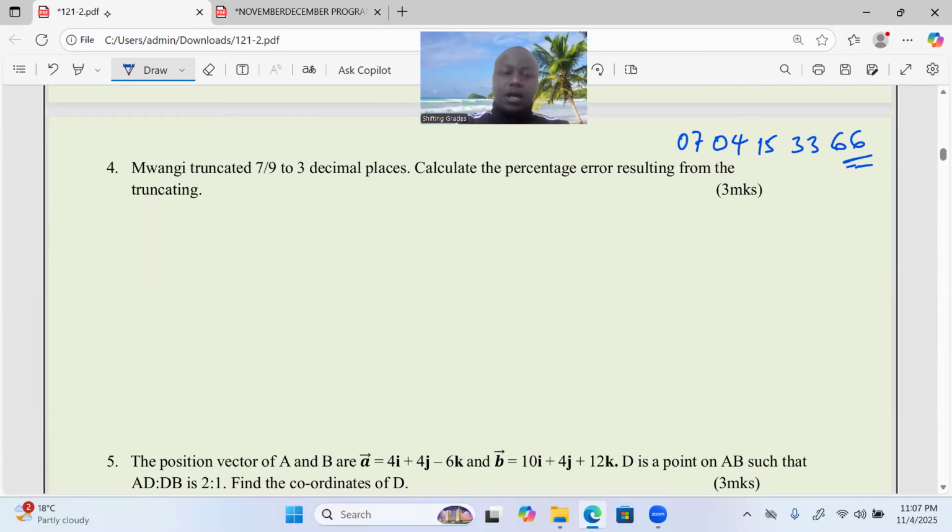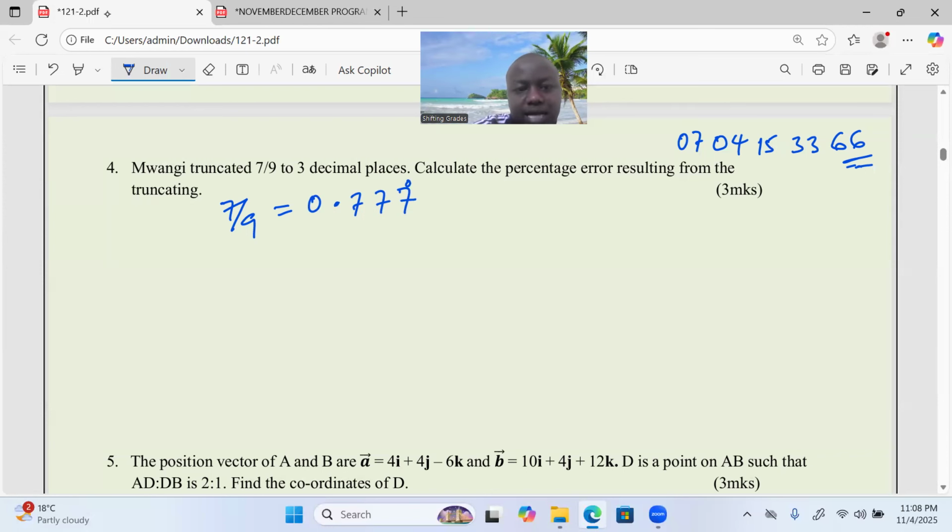Looking at number 4 now, right? Mwangi truncated 7 out of 9 to 3 decimal places. Now calculate the percentage error resulting from the truncation. What you're supposed to know here, ladies and gentlemen, is that whenever you truncate, there is a truncation error. And this is given by the actual minus the truncated value. So let's first express the 7 out of 9. This is 0.777. The 7 is recurring.